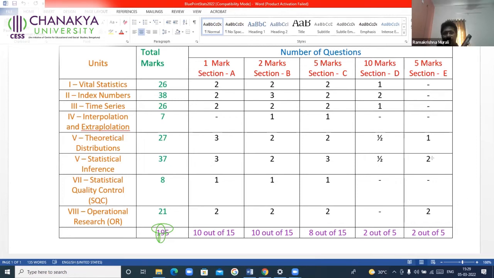Ignore the first 2. Go to the last 2 because they are from operations research. It may be from replacement theory, or game theory, or some other topic, linear programming, graphical method. So read one problem and identify which topic it is from. It is from replacement theory. Recall the structure, the table, what all I need to write, what information is given, and how to calculate. If you can recall the procedure, you put a small dot on that. Go to the next one.